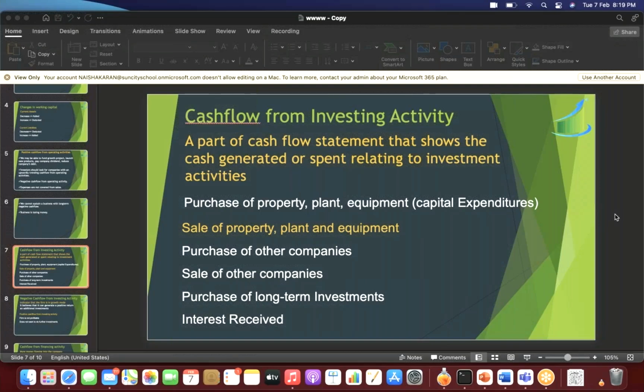Vanishri ji, if it's my business, say to produce pens, to produce those pens, I'll have to buy machinery. Am I right? And that machinery I'm going to use for 4, 5, 6 years. So if it's an asset, why am I buying it? So that it gives me returns, it gives me profits. So that is why it is termed as investing activity for a business.